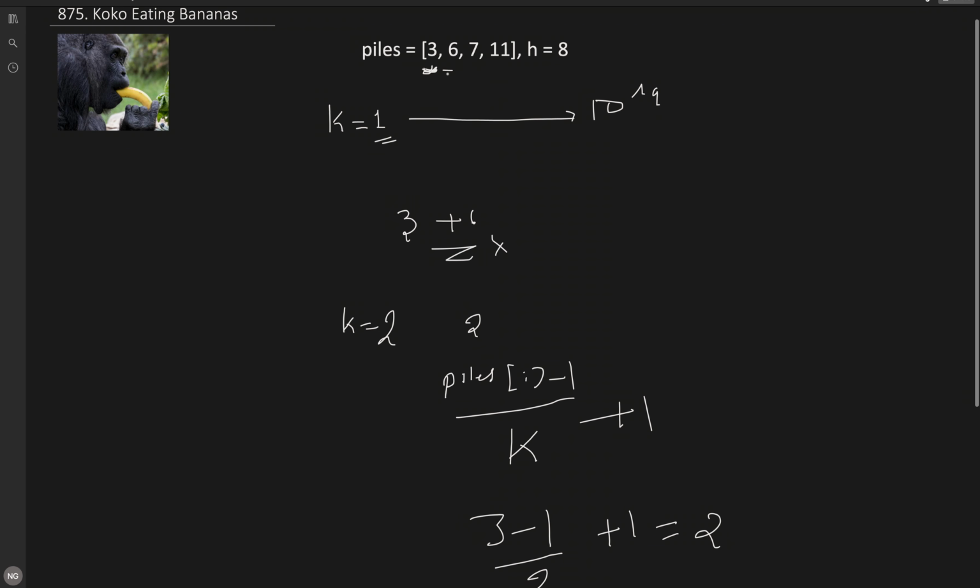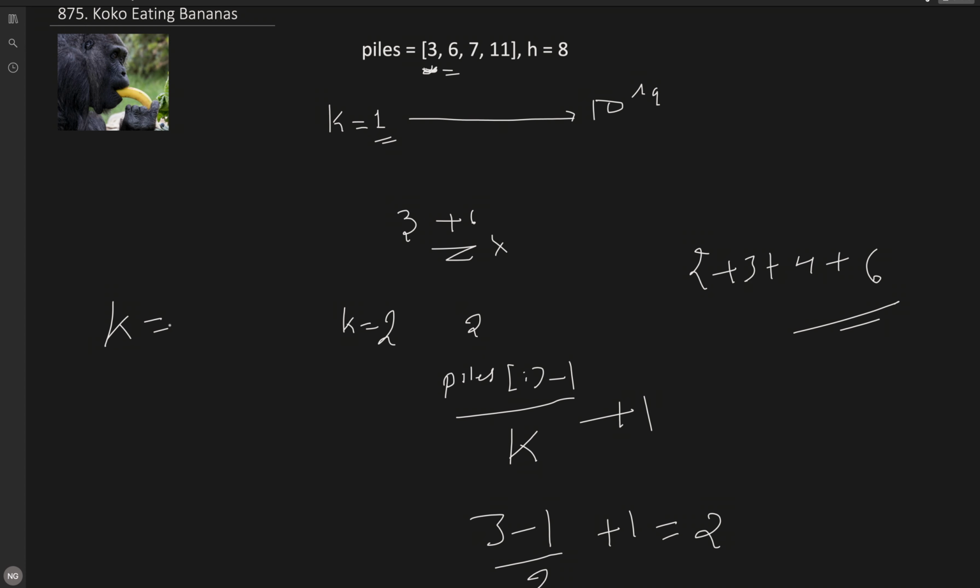Then the second pile: finishing the second pile will take 6 minus 1 by 2, which is 2, plus 1, which is 3. So 2 plus 3, plus the second, it will take 4, plus the last will take 6. So again it is crossing the 8. So this k is not valid either. So let's try another k.